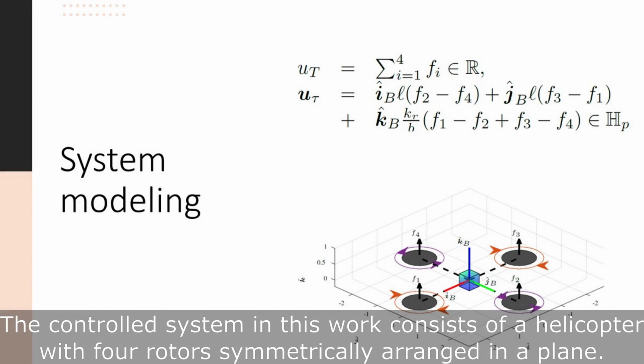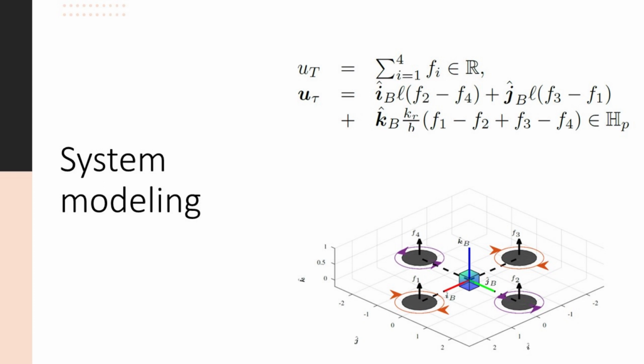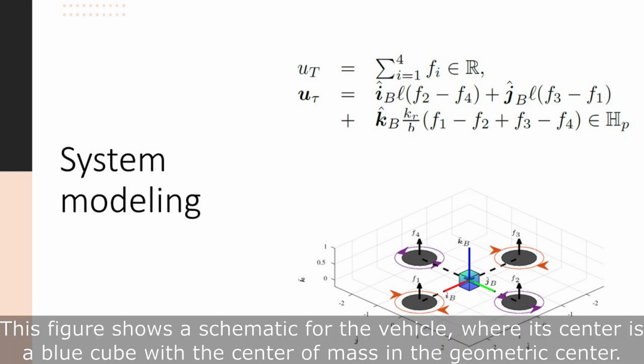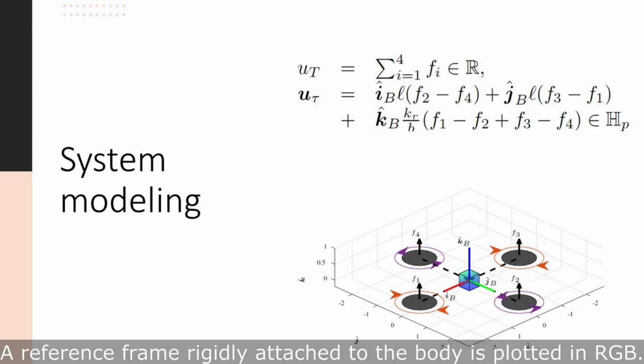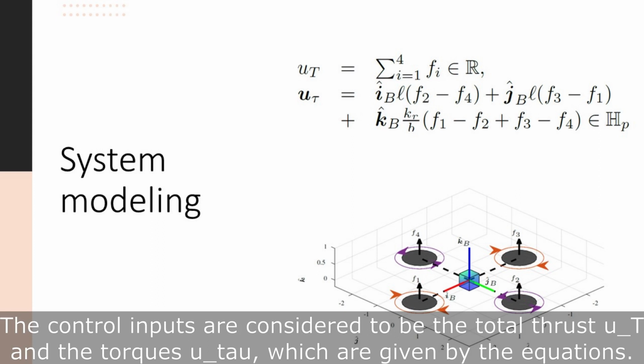The controlled system in this work consists of a helicopter with 4 rotors symmetrically arranged in a plane. Its movement is a result of the 4 individual rotors' velocities. This figure shows a schematic for the vehicle, where its center is a blue cube with the center of mass in the geometric center. A reference frame rigidly attached to the body is plotted in RGB. The control inputs are considered to be the total thrust Ut and the torques U-tau, which are given by the equations.